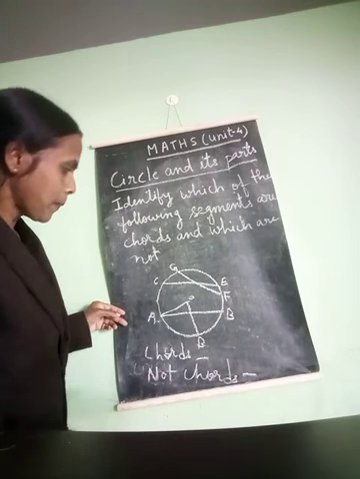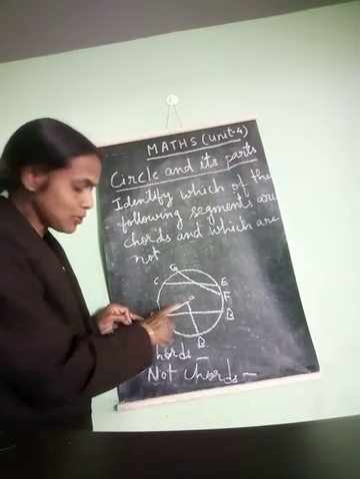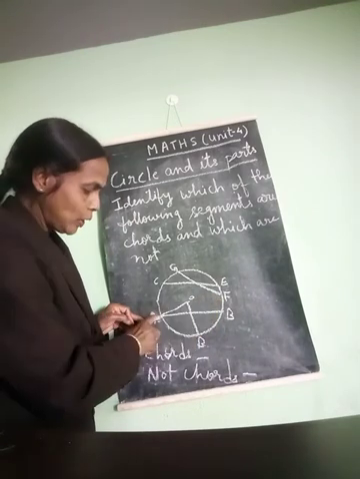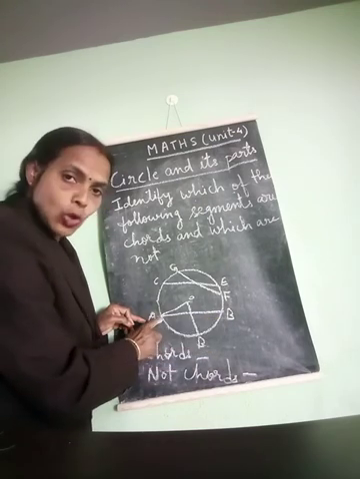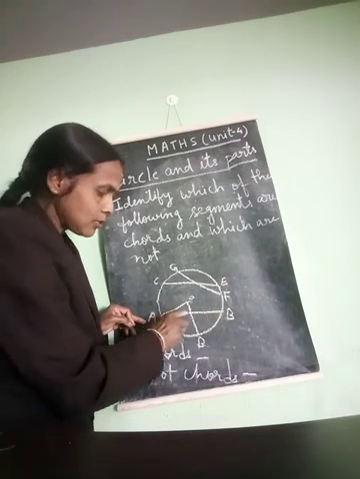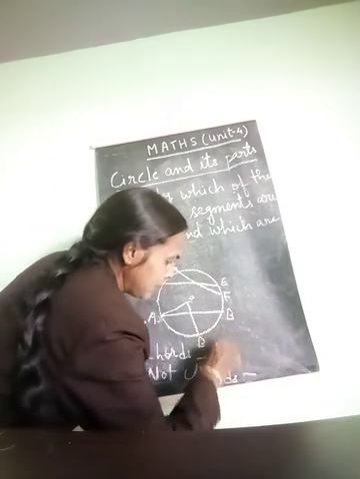Now see here, AO. It is not a chord because it is not joining any 2 points on the circumference. So AO is not a chord. AB, yes, it is a chord because it is joining 2 points on the circumference. Here one, here one. So AB is the chord. Right, here AB, chord AB.